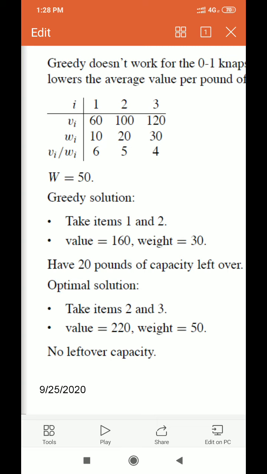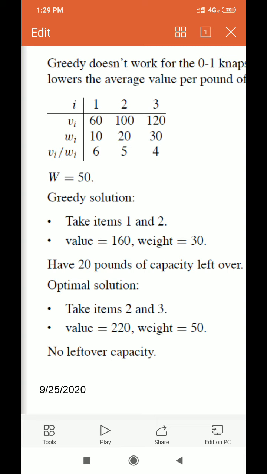Are you understanding? So item number 1 will be taken first, and it will increase the load of the knapsack by weight 10. Okay, now remaining weight is 40. So next item, which has the unit cost 5 should be taken, or with the unit cost 4 should be taken?